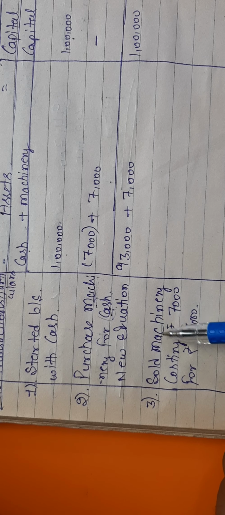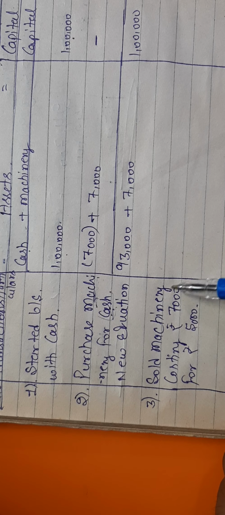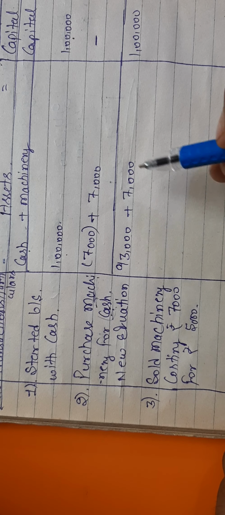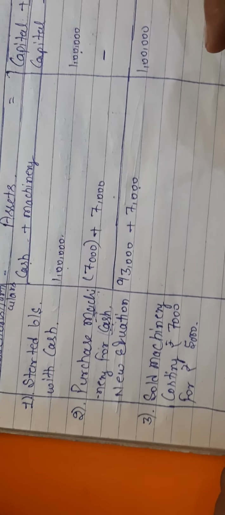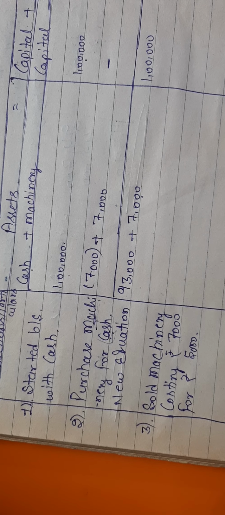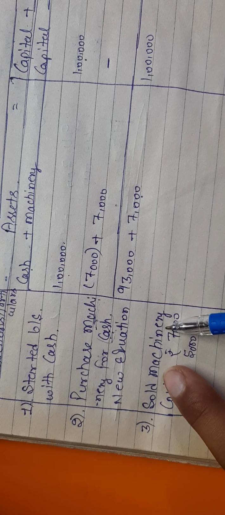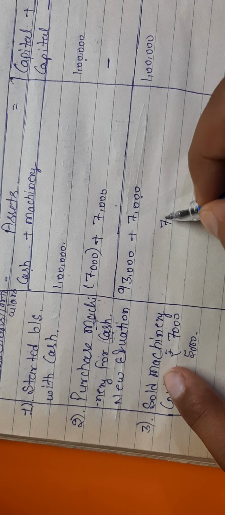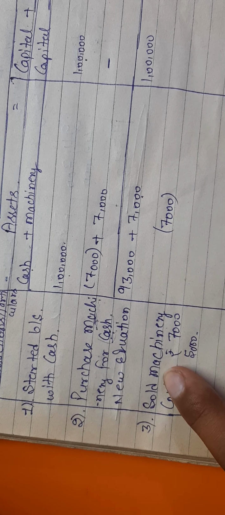So what we have sold? We have sold the machinery, and what was the cost of machine? 7,000. मीन्स जितने की मशीन थी पूरी सेल कर दी. इट मीन्स मशीन सेल कर रहे हैं तो what will increase or decrease? So machine will decrease because we are selling the machine. So we have to deduct 7,000 from the machinery.